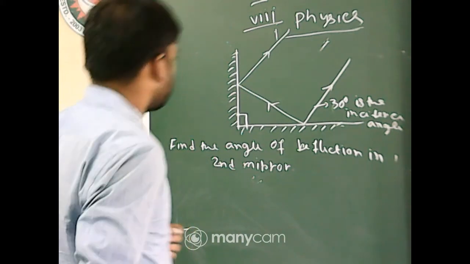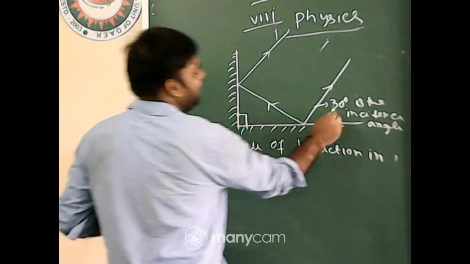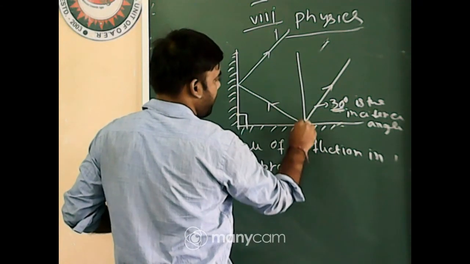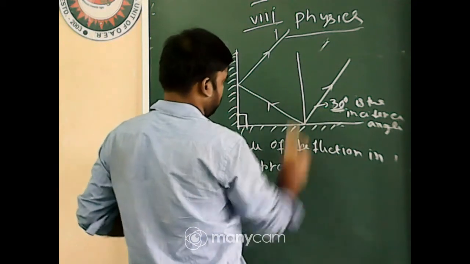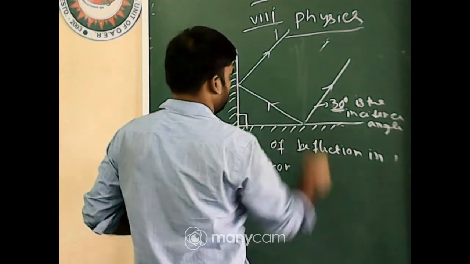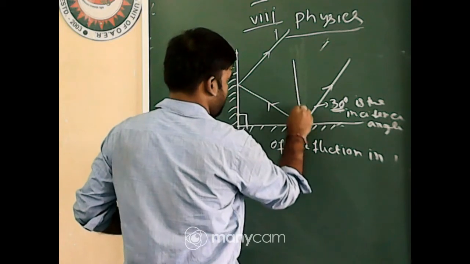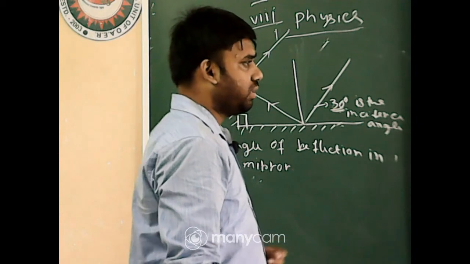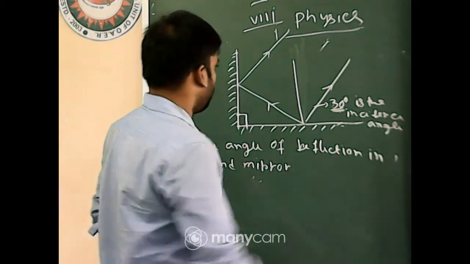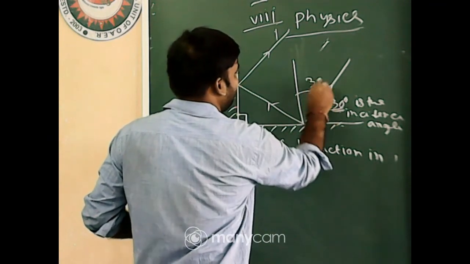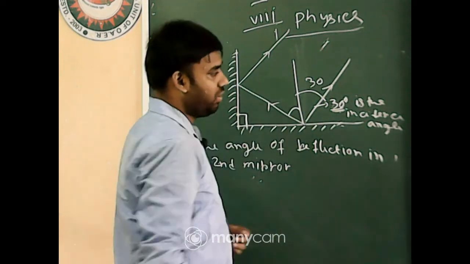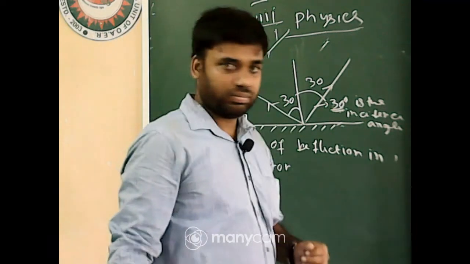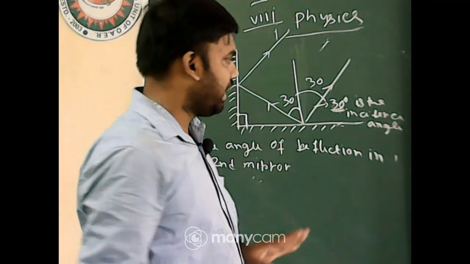Let's see. It is given that the incident angle is 30 degree. So draw a normal. As the incident angle is 30 degree, the reflected angle will also be 30, because we know that incident angle and reflected angle are the same.